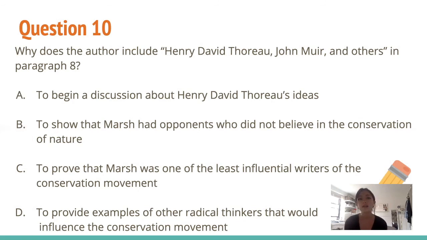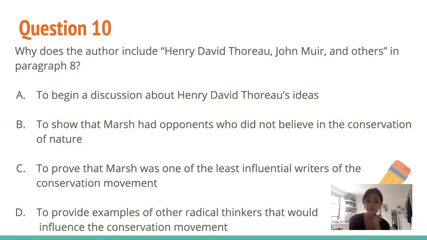Choice A, to begin a discussion about Henry David Thoreau's ideas. His name was just mentioned. We never went into a deeper discussion about his ideas, so we can automatically say no. Choice B, to show that Marsh had opponents who did not believe in the conservation of nature. Did we say these were opponents? No, we said that they had similar writings and they had similar ideas, and all of these authors helped contribute to the conservation movement.